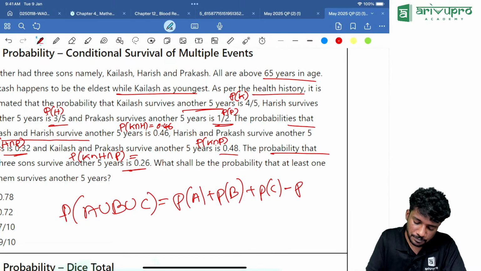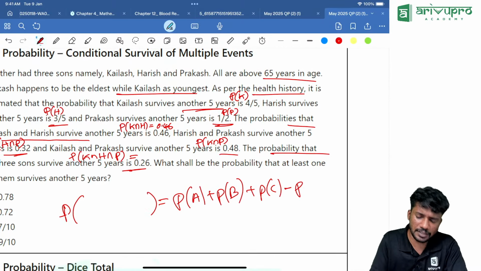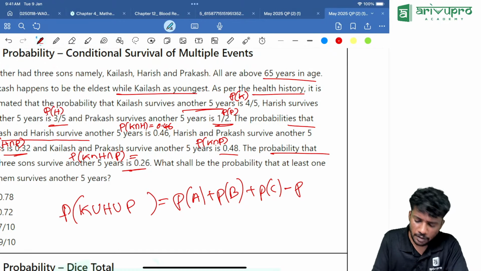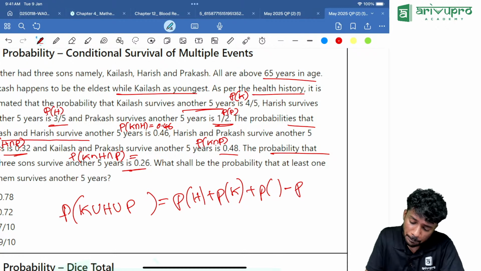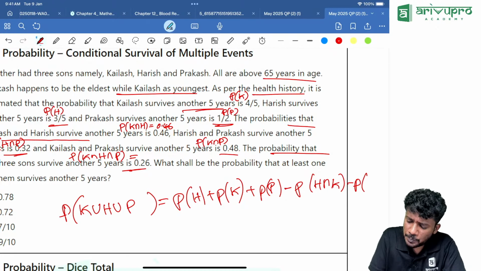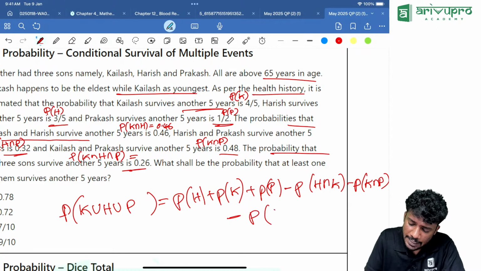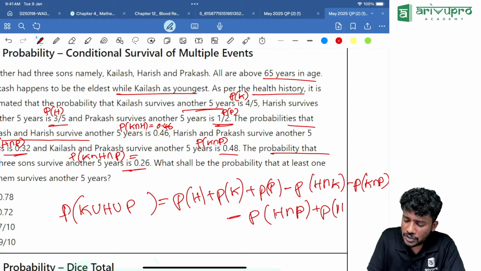Minus P of, instead of A union B union C, what formula are we using? K union H union P. Okay, P of A is what? P of H, this is K, and this is called P. Then minus P of H intersection K, minus P of K intersection P, minus P of H intersection P, then plus P of H intersection K intersection P.